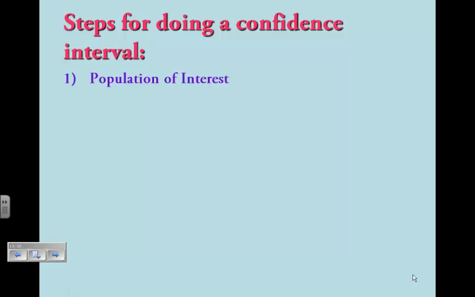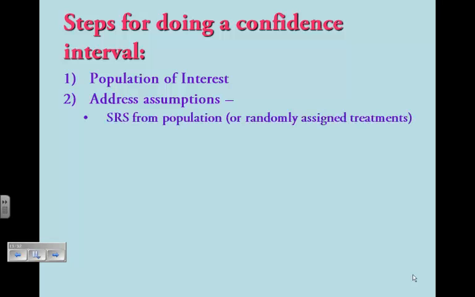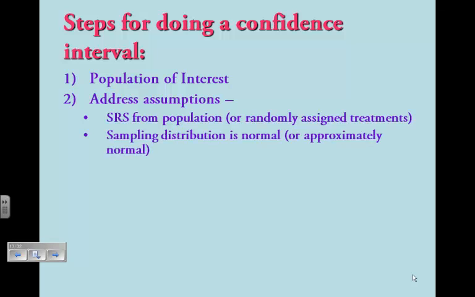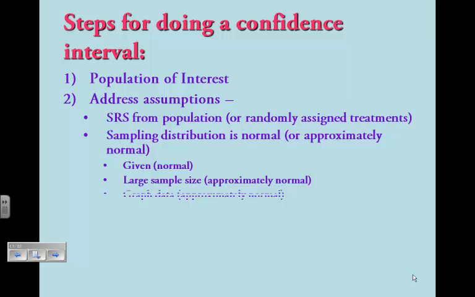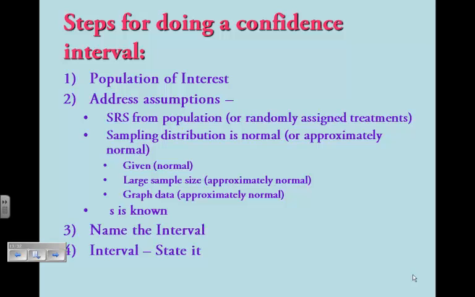Here are the steps for doing the confidence interval. First, identify the population of interest, the parameter. Number 2, address your assumptions. Is it a simple random sample? Is the sampling distribution normal or approximately normal? In order to determine that, it either has to be given that it's normal or has to have a large sample size, or the graph data needs to be approximately normal. The standard deviation needs to be known. Name the interval, state the interval, and then conclusion in context.